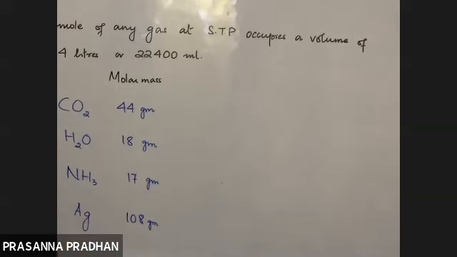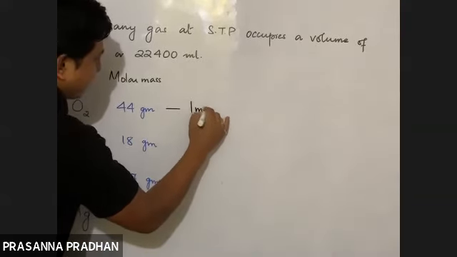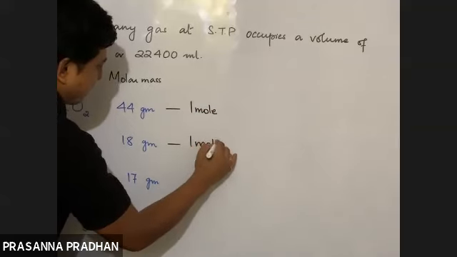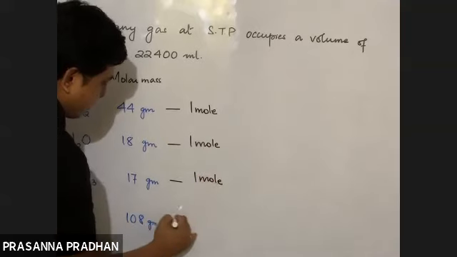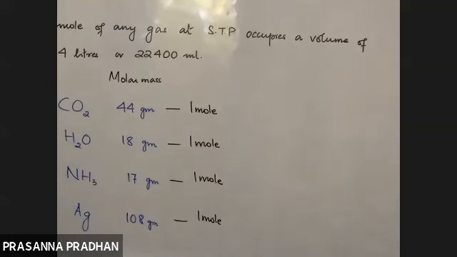So what is the concept of mole in terms of molar mass? The molar mass of any compound is equal to 1 mole. So this was the concept of mole in terms of mass. Okay, so what is the concept of mole in terms of mass? 1 mole is equal to its molecular mass.